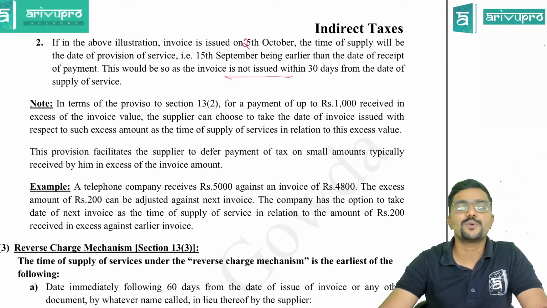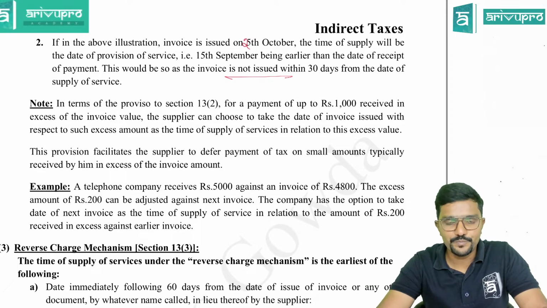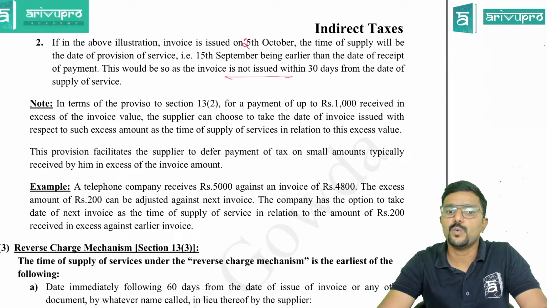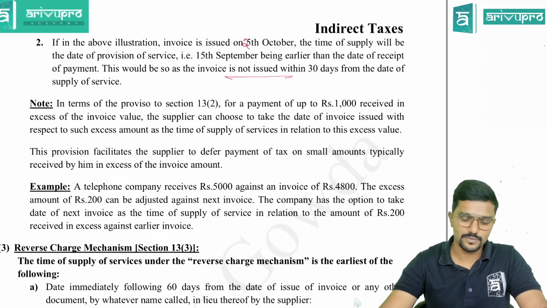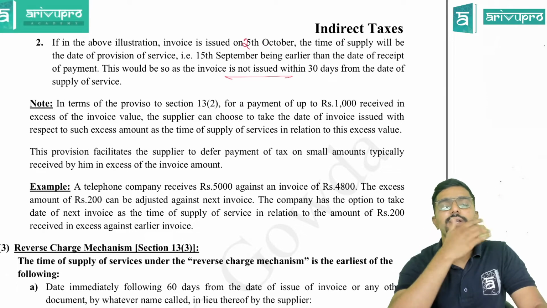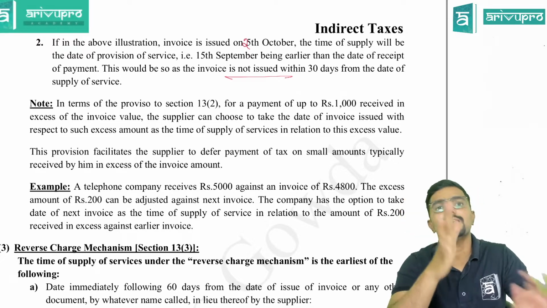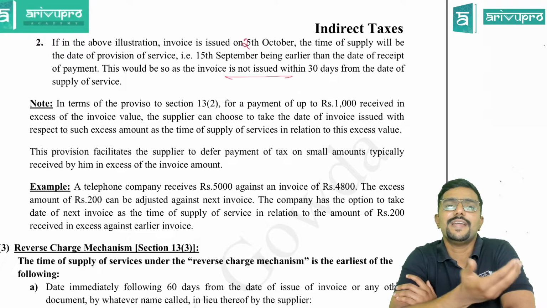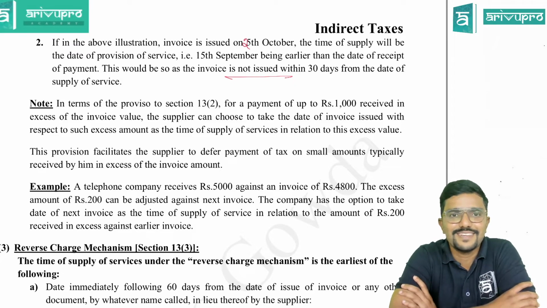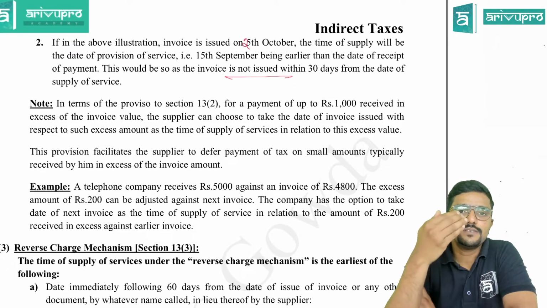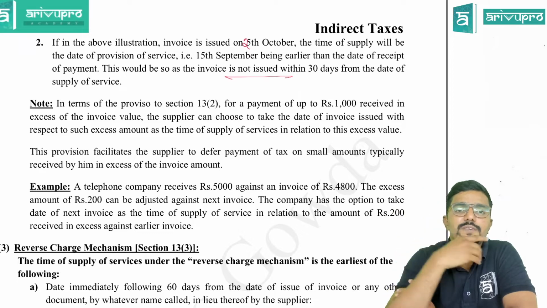Next, note. In terms of proviso to section 13(2), for a payment of up to 1000, see, and now let me give clarity before reading this. See, for services under forward charge, if any advance is received, is it taxable? Yes, advance is taxable because the date of payment will be earlier. Agree? So assume I have received some advance for which I will be providing services in the future.